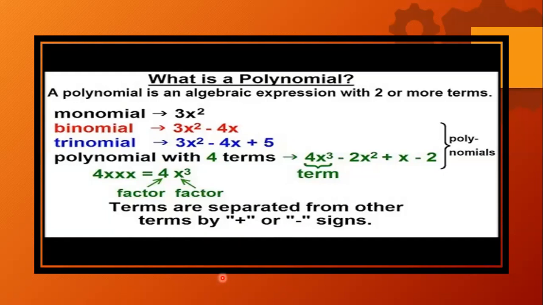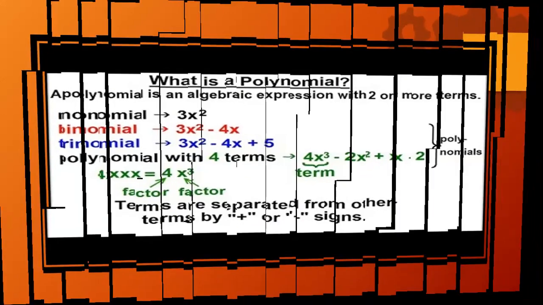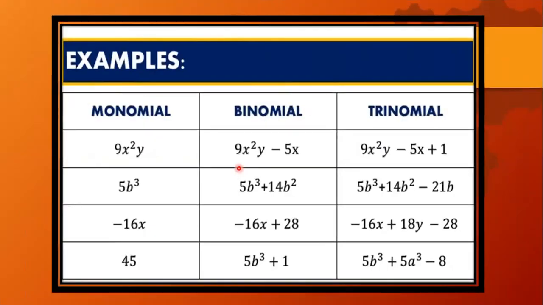We are just doing an introduction: what are polynomials and its types. Any question? Few examples are given over here as well, like monomial. All have only one term. If you can see the sign of subtraction that is on the left hand side, it shows that it is with this term, that is minus 16x.